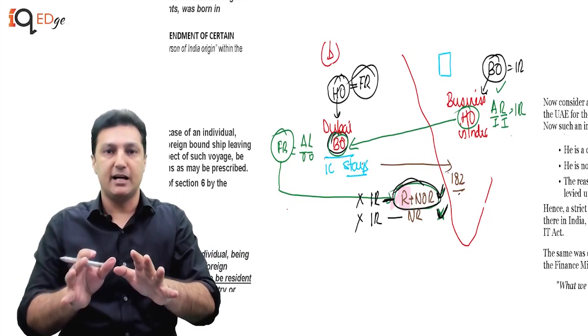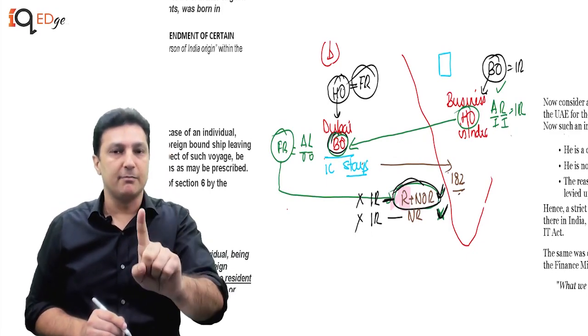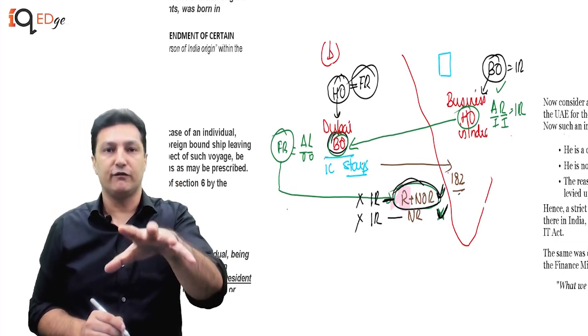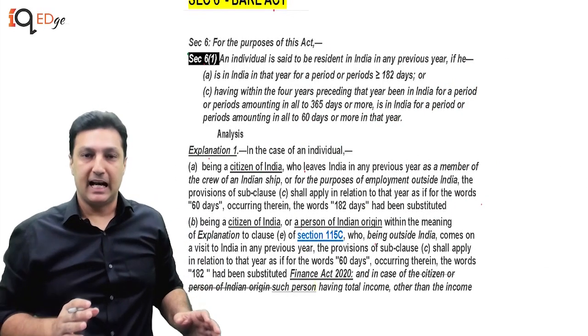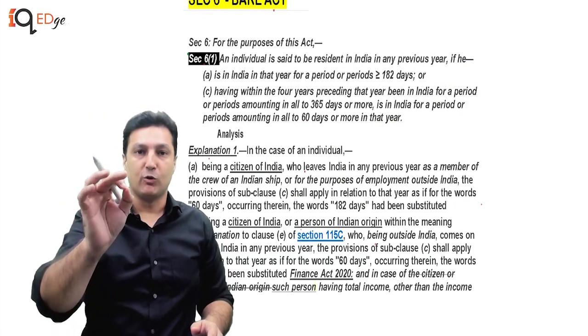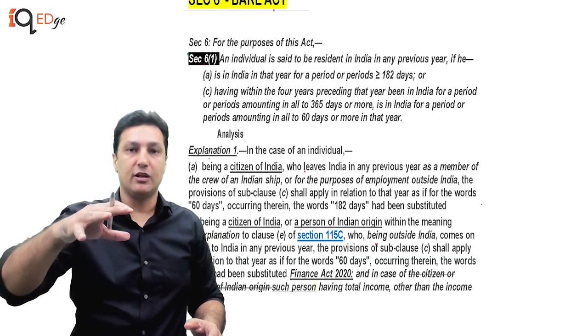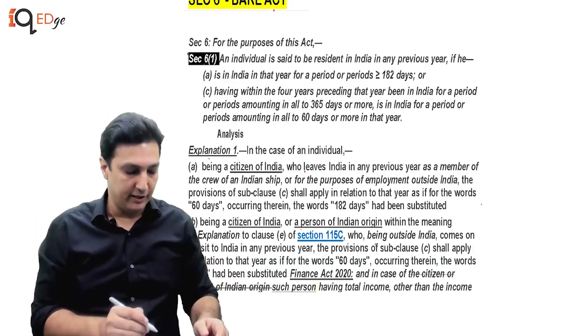Now with this in mind, I want us to understand the two amendments. We will read the Bare Act and then we will discuss and analyze what will be the effect of those amendments on these people. We're going to be reading the Bare Act, because to be able to understand the amendment, we need to understand how the rules for residential status are actually written in the Act. So this is how it works.